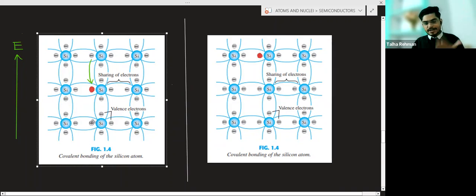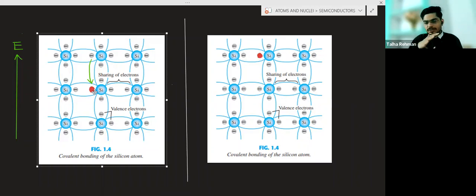Take this electron from anywhere, and you have applied the electric field. Earlier, here is one hole, due to the room temperature. We know at room temperature there are holes and thermally generated electrons.